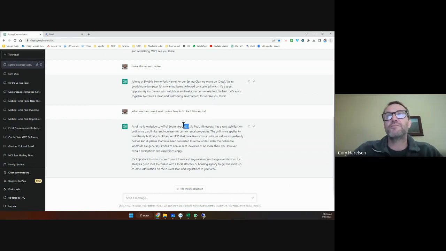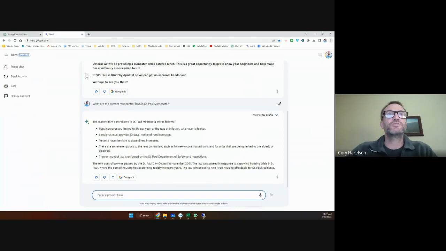You won't get any of that information from ChatGPT. So I think if this is a current event, let's go see how Bard does. Here it goes. Bard says the current rent control laws in St. Paul, Minnesota are as follows. Rent increases are limited to 3% per year or the rate of inflation, whichever is higher. I actually think that's incorrect.